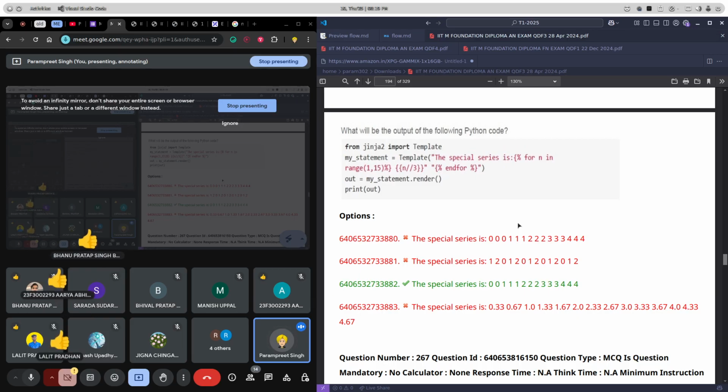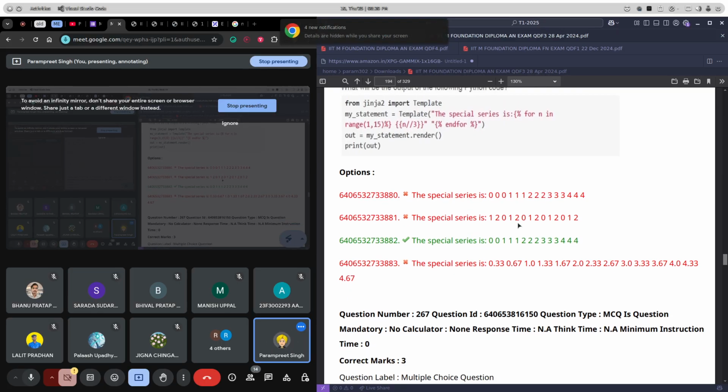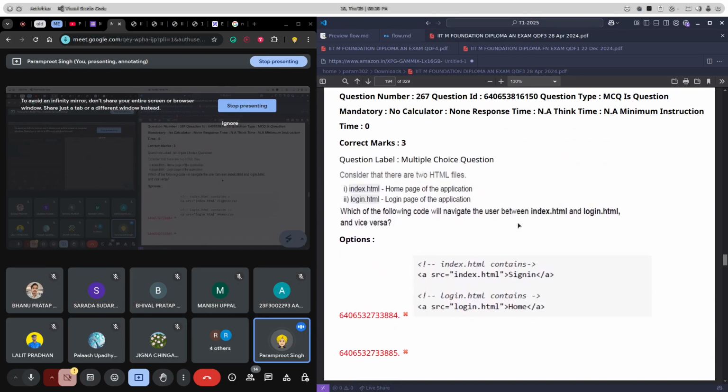Again I'll say this, just copy this code, paste it in a file, and run it on your own system, you will get the answer. Theory like this will never give you the answers, it will just confuse you more and more. Now let's move on to the next question.